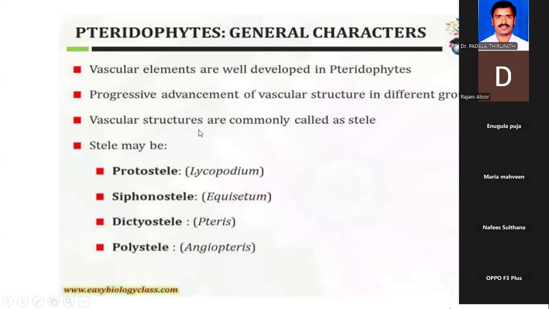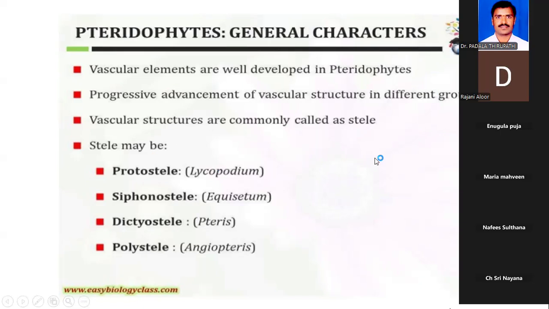Next, when we discuss the vascular system, the development of vascular tissues or vascular cells is very well developed. As they have the presence of xylem and phloem, the vascular structures constitute the stele development in the anatomy.